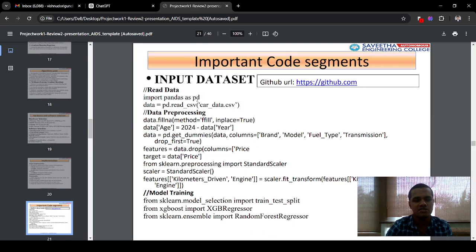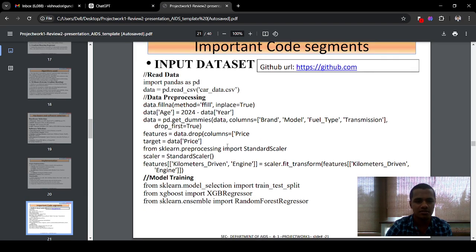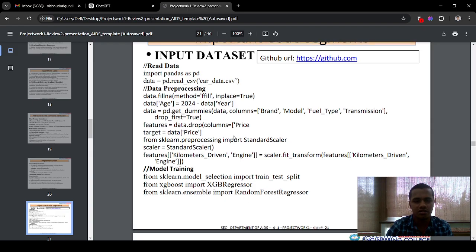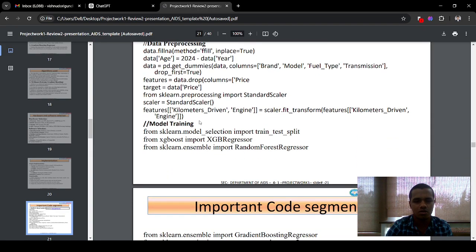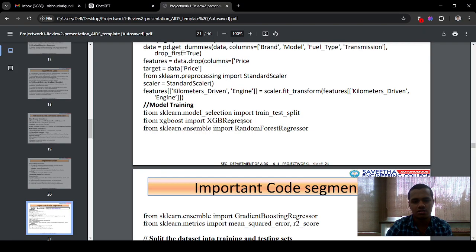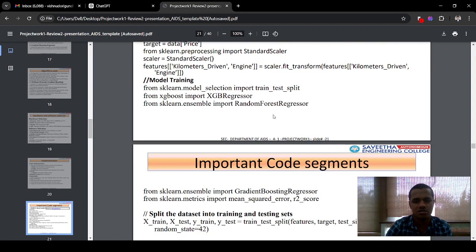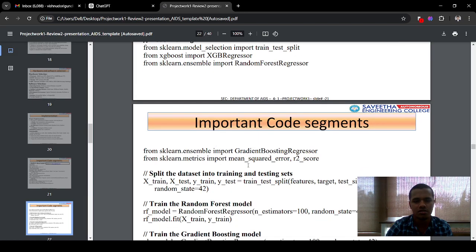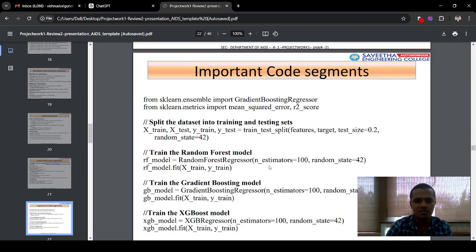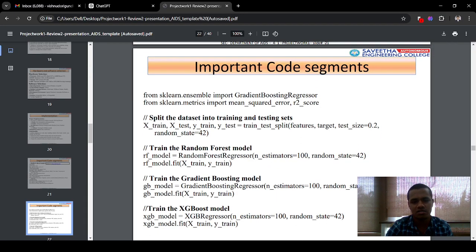This is Pandas, which I use to read the data. And then this step is the preprocessing step to remove null values, unwanted data, repeated data, and the like. And this is model training, where I used XGBoost regressor and random forest regressor in this code. And these are the metrics I used, MSE and R2 score, and how I perform the data for training and testing. And this is the splitting of the data into training and testing sets.